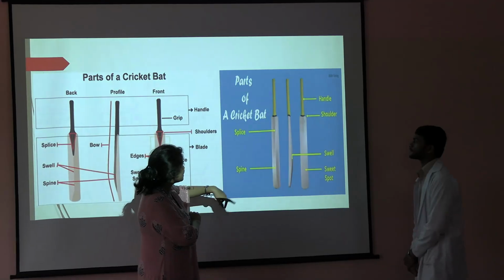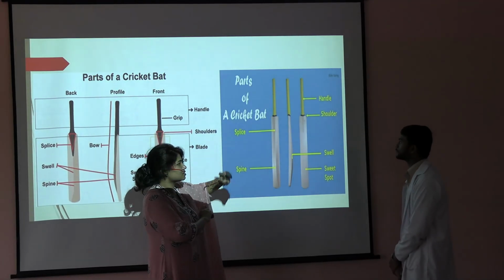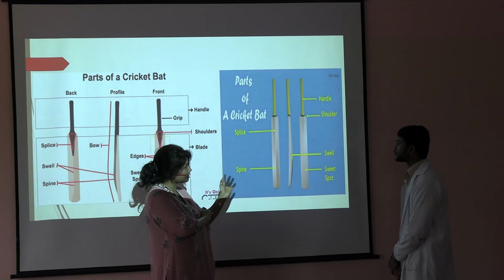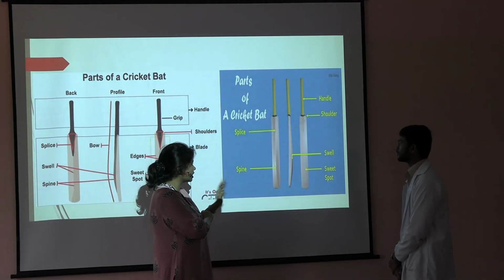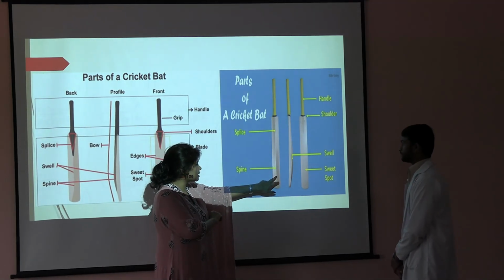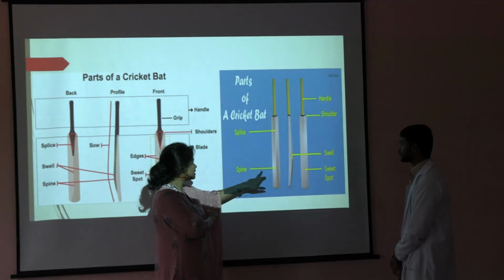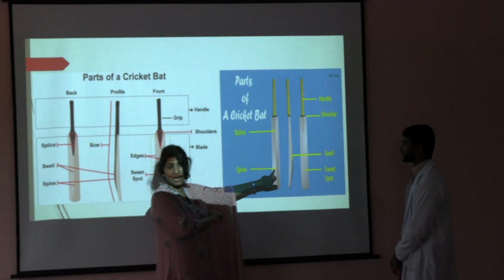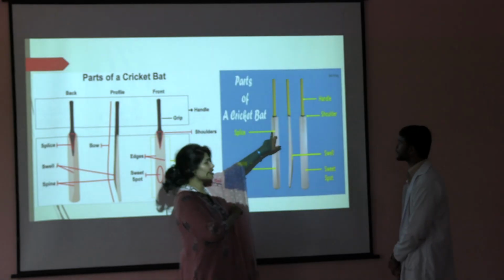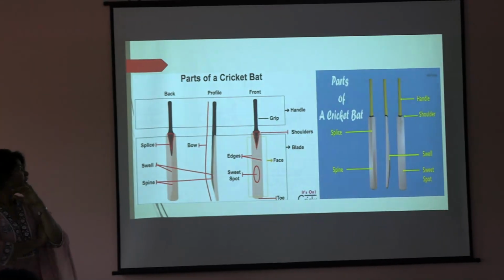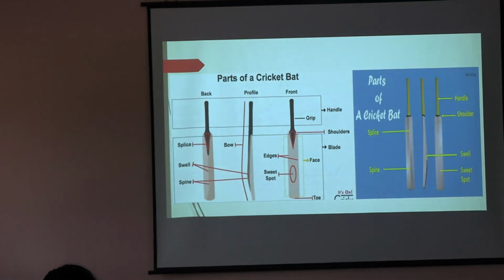Okay. There is a spine and there is a splice. The lower part of your back. Go and see your back. In the lower portion, where it comes and divides, the sharpness is present. That in the lower end is known as spine. Splice. Okay. Go and see. Understood? So there is a handle and there is blade.